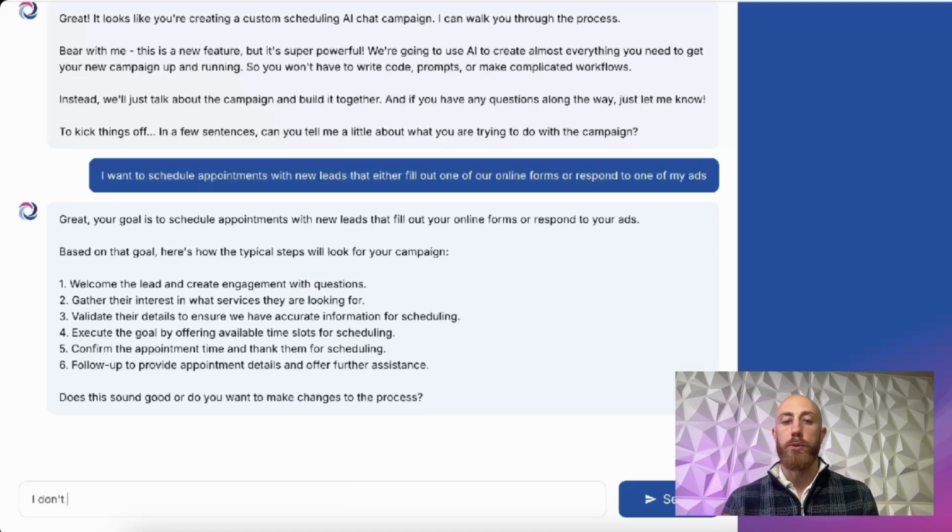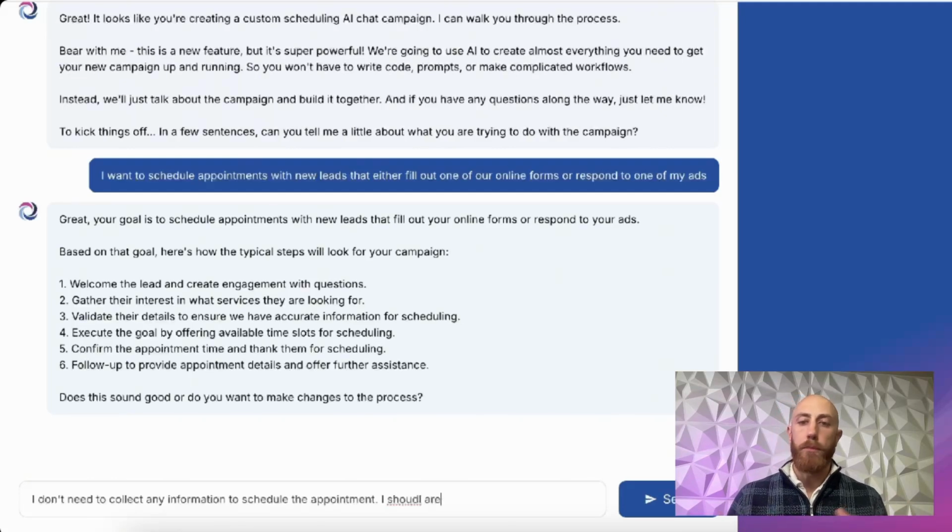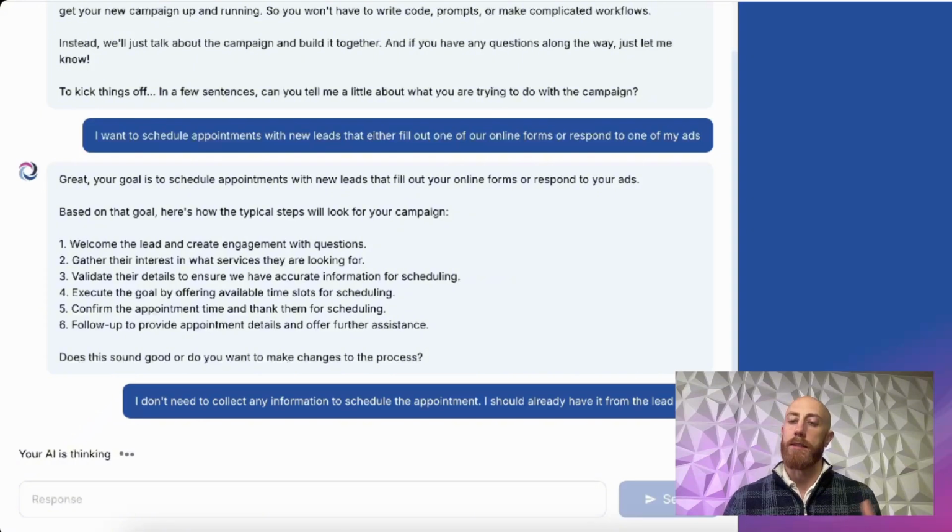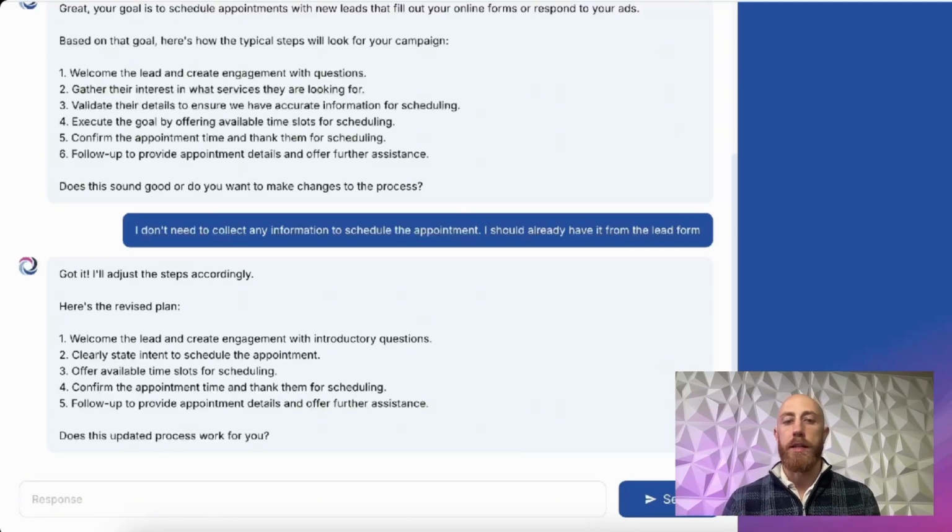So it's going to propose an outline of what the conversation would likely look like given whatever campaign you're running. Now, if you put anything in here, you're going to get some sort of outline back because we have data-driven processes that we know work. But you can have it do whatever you want. So if you want to change things up, like I'm throwing it a little bit of a curveball here, you can have it be whatever you want.